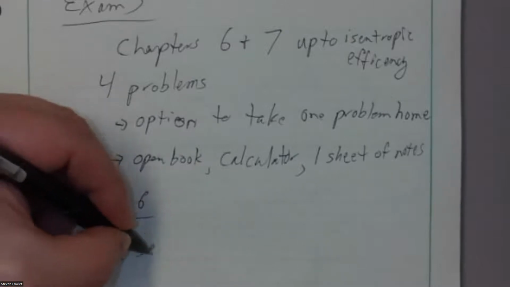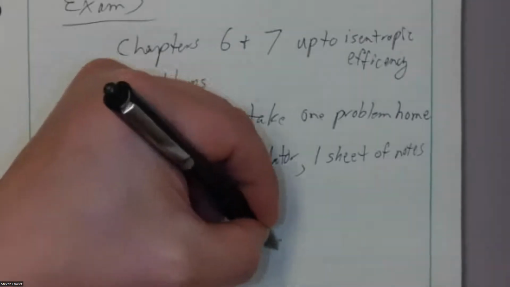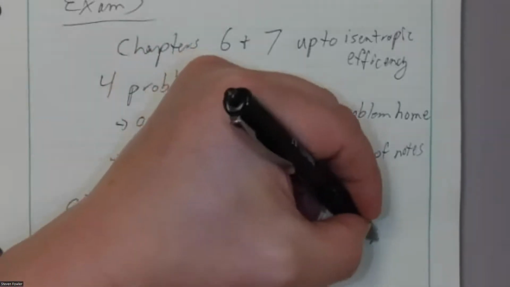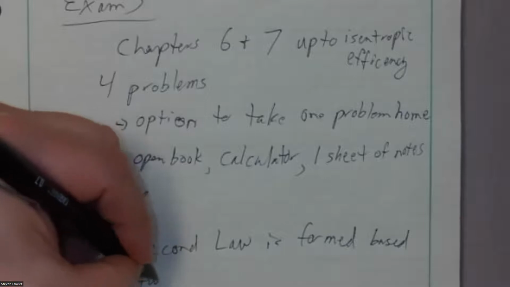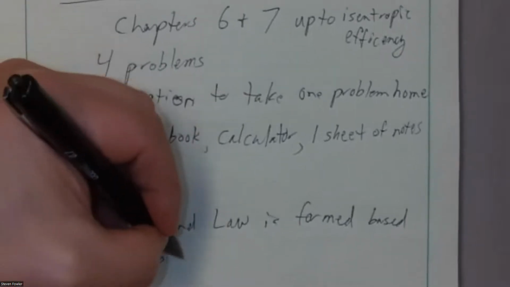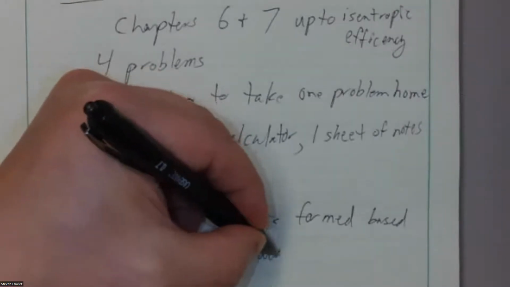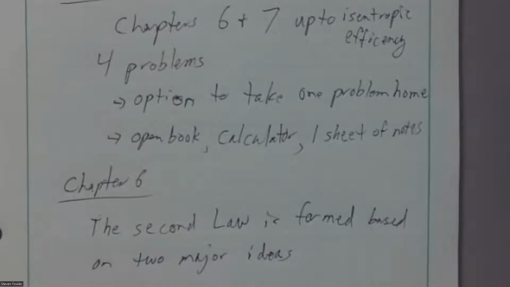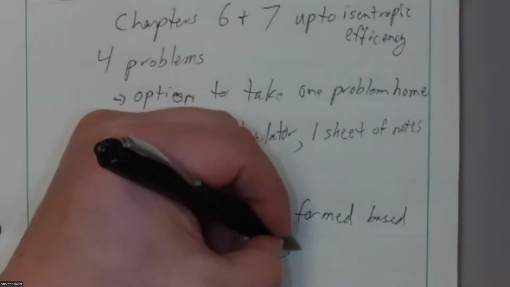The second law is formed based on 2 major ideas. Several ideas coalesce together during this time frame where we're trying to get the most energy we can out of these engines. The 2 main ideas really emerge and evolve.